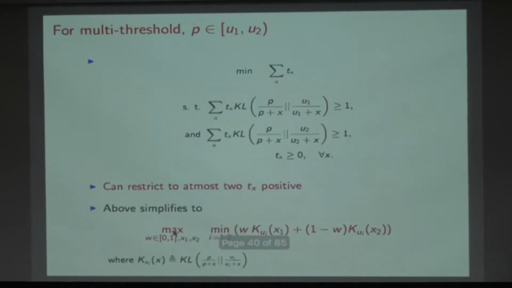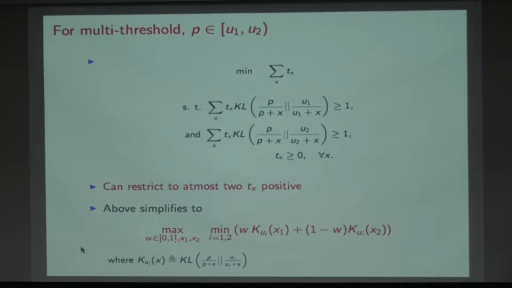So what I get is the max-min problem. This is equivalent to solving the max-min problem, where I'm looking at weights w to give to these questions. And since I've already decided that I'm only going to ask two questions, let me just look for two levels, x1 and x2, at which I'm going to ask questions. So these become variables.